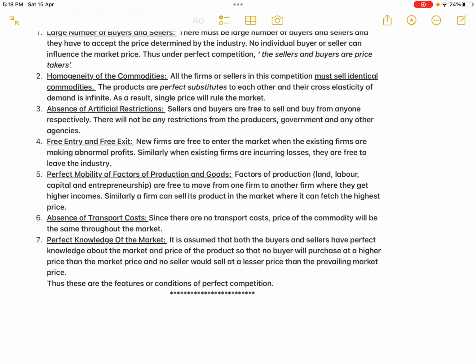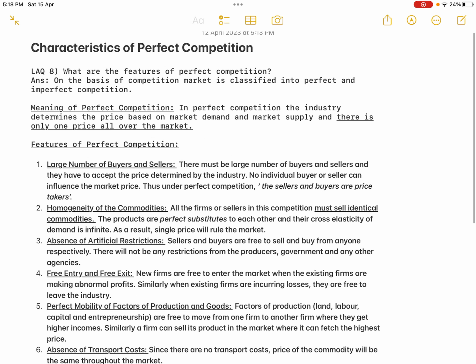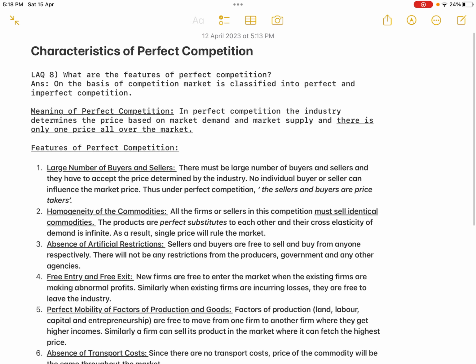Now these are all the various features or characteristics of the perfectly competitive market.